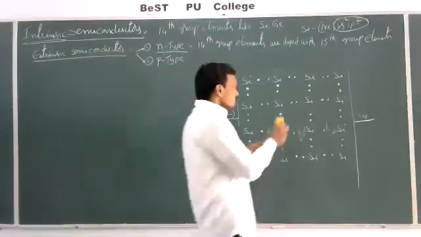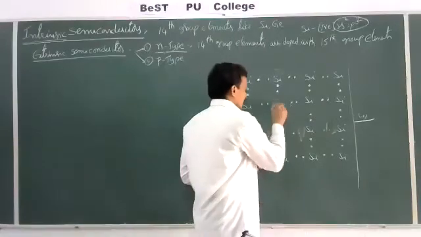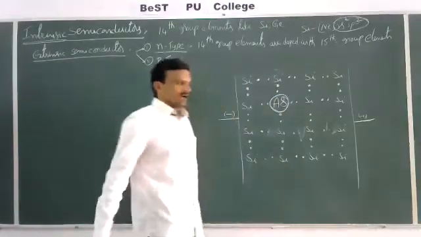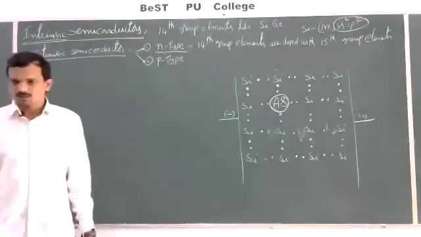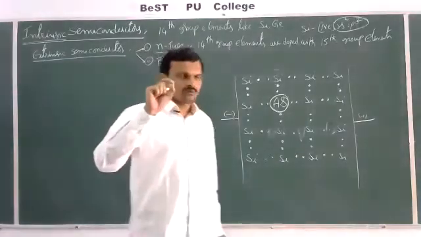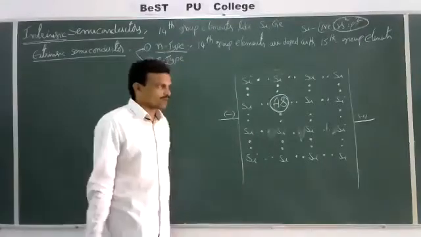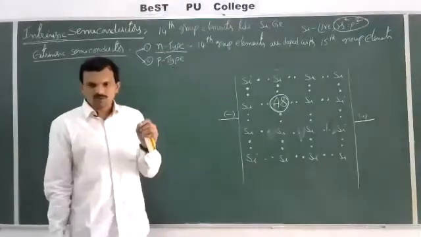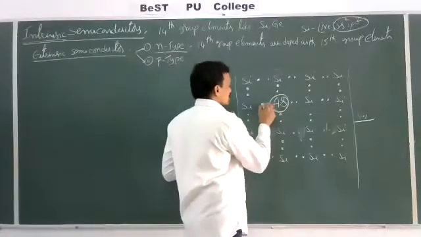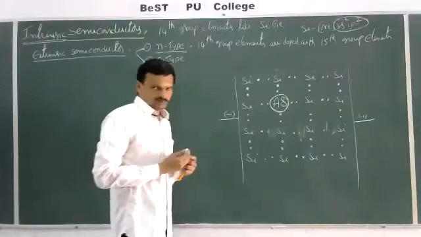Now see here. Instead of taking a silicon here, I am going to take arsenic, As. Arsenic belongs to 15th group. And this arsenic contains 5 valence electrons. Out of the 5 valence electrons, 4 valence electrons are involved in the formation of bonds with silicon atoms.